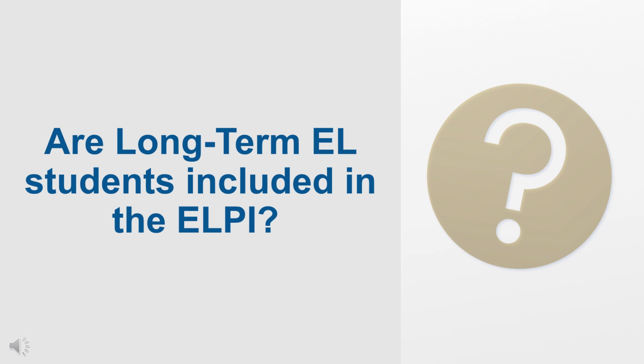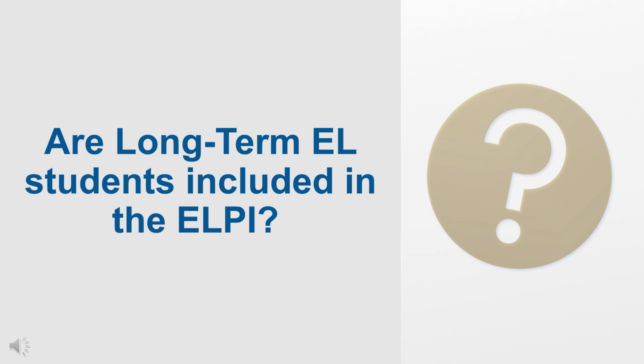What is the definition of an LTEL student? A pupil who has not attained English language proficiency within 7 years of initial classification as an English learner. What is the minimum N size required for the LTEL student group?